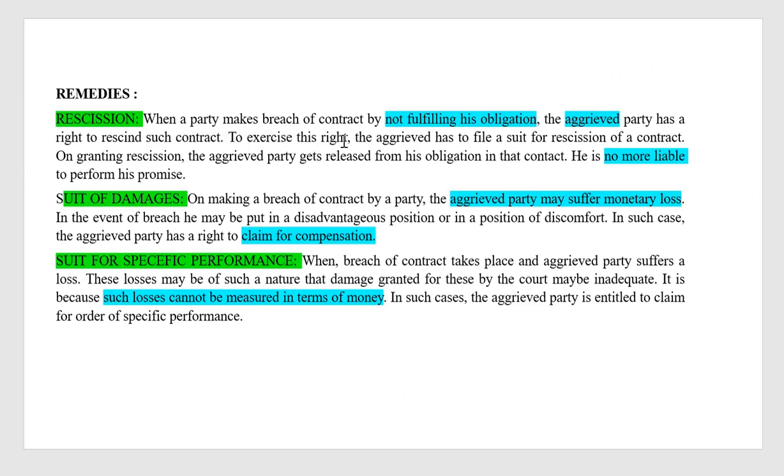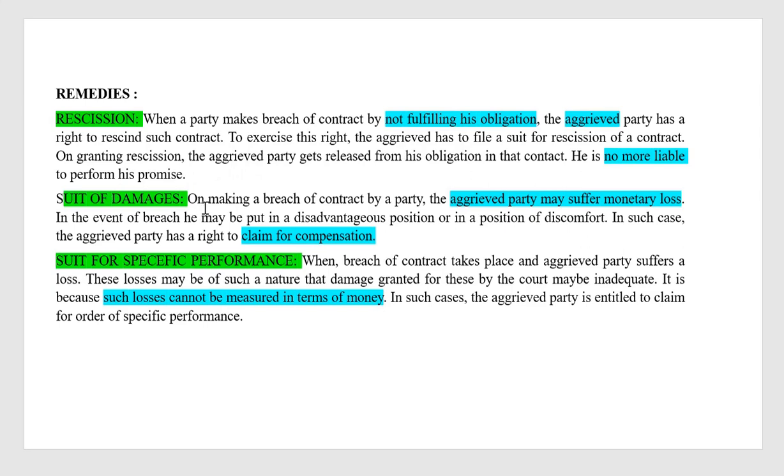To exercise this right, the aggrieved party has to file a suit for the rescission of the contract. On granting rescission, the aggrieved party gets released from his obligation under the contract. He is no more liable to perform his promise. This is the lawful procedure of filing a suit for rescission of a contract.